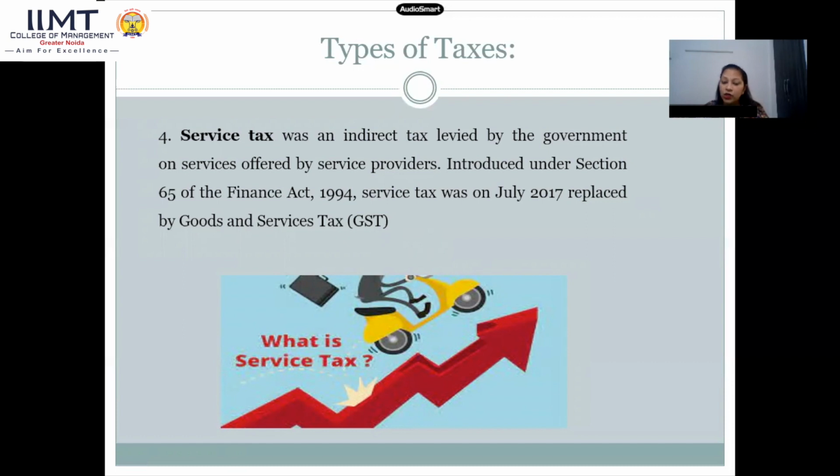This was introduced under Section 65 of the Finance Act 1994, and this service tax was replaced in July 2017 by GST.